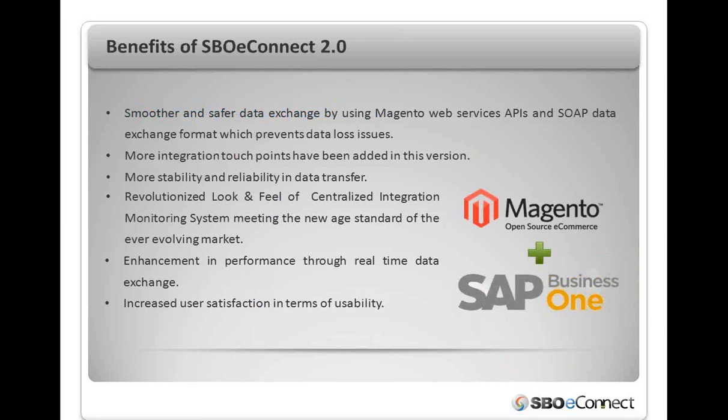Last are the benefits that you will get from SBE Connect 2.0. Smoother and safer data exchange by using Magento Web Services APIs and SOAP data exchange format. More integration touchpoints have been added, especially in the item section. More stability and reliability in data transfer. Revolutionized look and feel of the centralized integration monitoring system. Enhancement in the performance through real-time data exchange and increased user satisfaction in terms of usability.